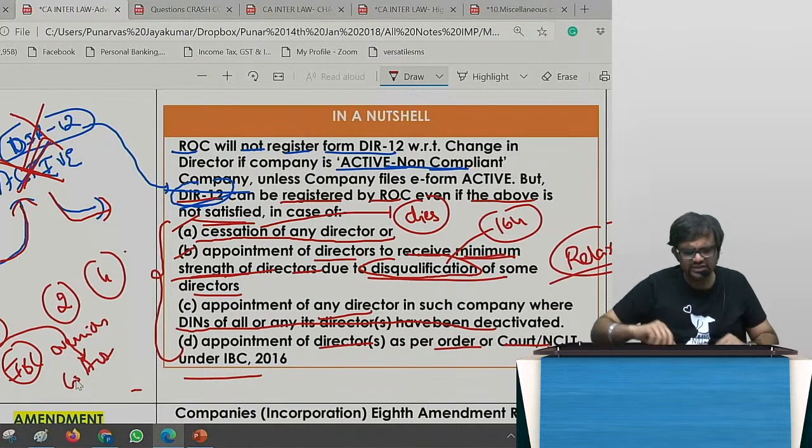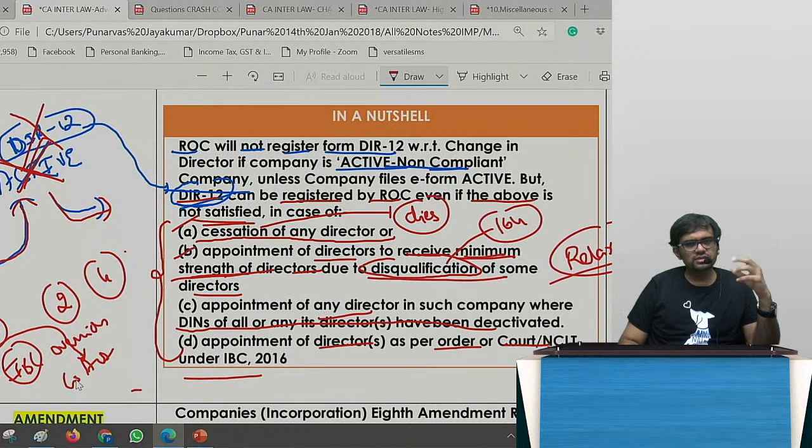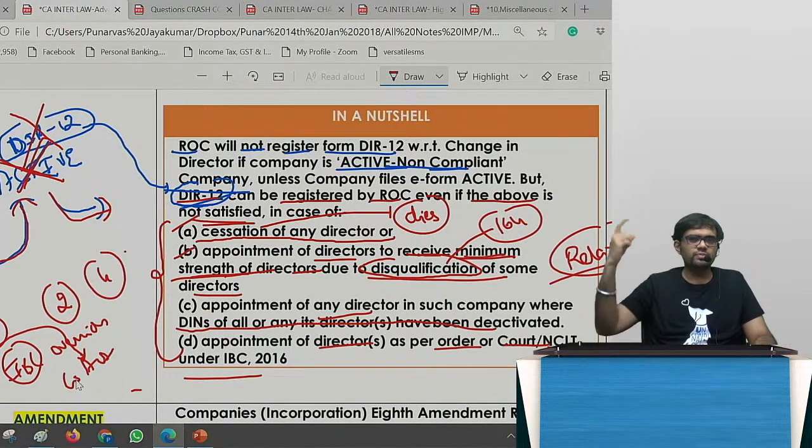Are you getting it, guys? Generally, the MCA will not allow, but in these cases, they are allowing 4 cases. Cessation of any director; appointment of director to restore minimum strength of directors due to disqualification; third, appointment of any director in such a company where DINs of all or some of the directors have been deactivated; and lastly, appointment of a director who has been appointed by the court or NCLT under IBC.